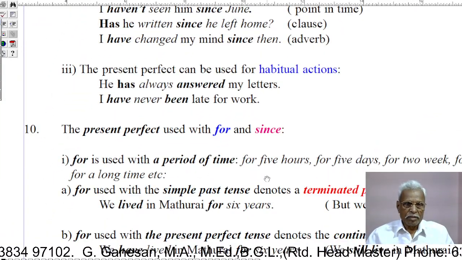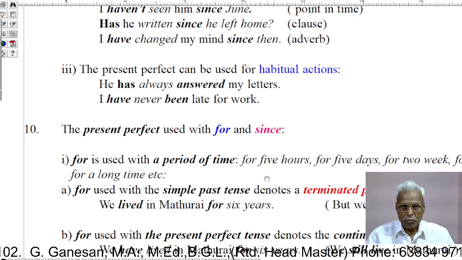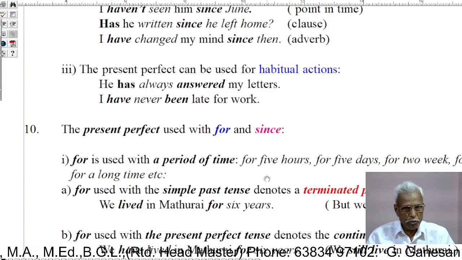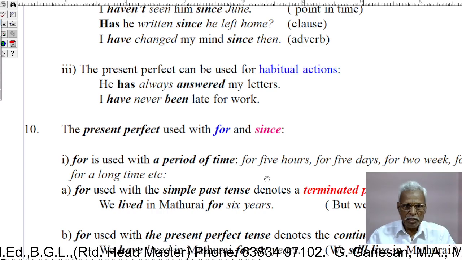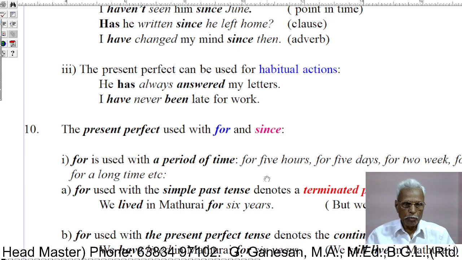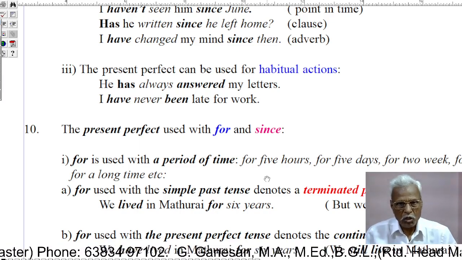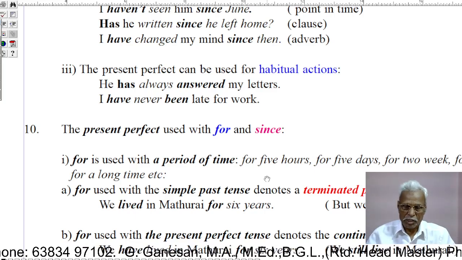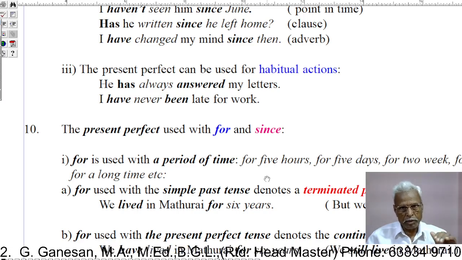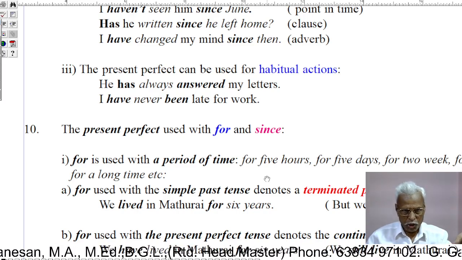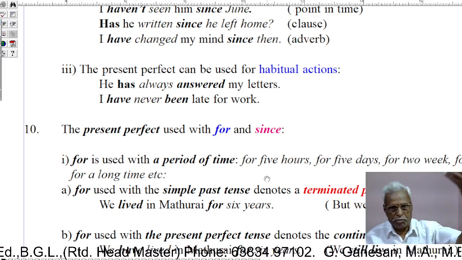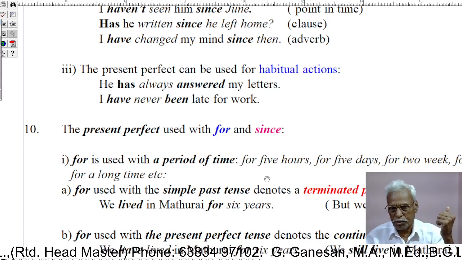Then, the third subdivision in ninth use. The present perfect can be used for habitual actions. He has always answered my letters. That is, Murugan or Mohan has always answered my letters. He answered my letter last year, last month, last week, and now also. He is continuously, it is his habit. He has always answered my letters. Habitual actions.